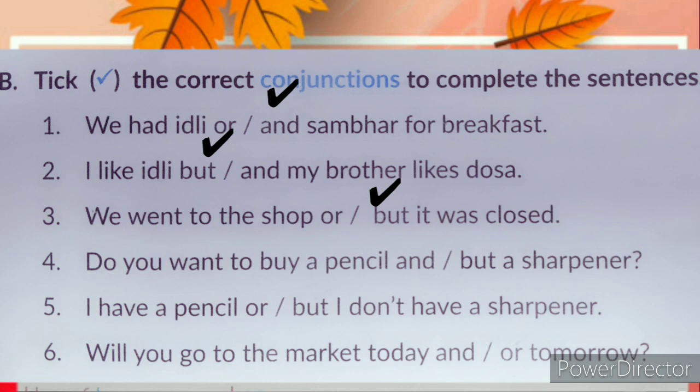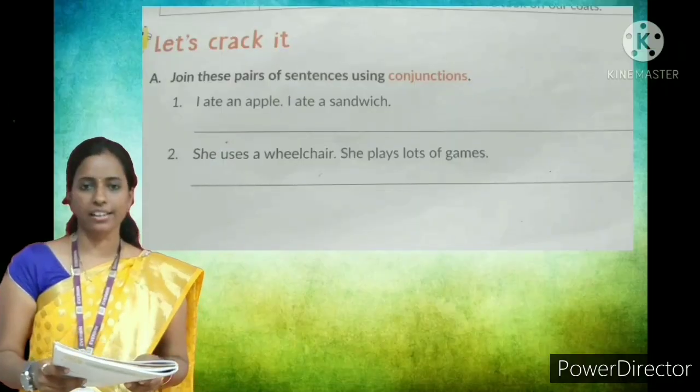4. Do you want to buy a pencil and no? Do you want to buy a pencil and a sharpener? 5. I have a pencil or but I don't have a sharpener. I have a pencil but I don't have a sharpener. Next, will you go to the market today and or tomorrow? Will you go to the market today or tomorrow? Next exercise. Of page number 69.